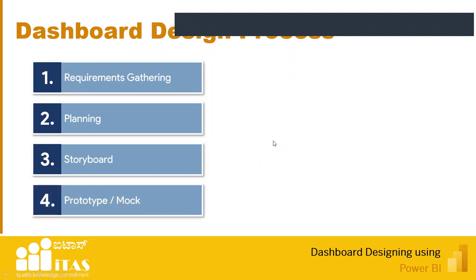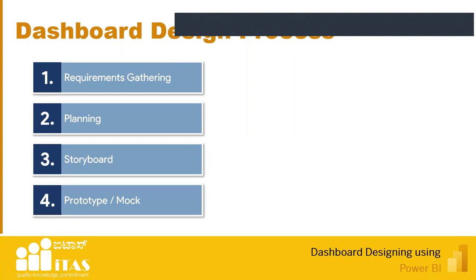And then we create a prototype. Prototype means a non-workable dashboard, where you have a dashboard which looks similar to what the final output is, but it won't be functional. Why we do this mock-up or prototype is that whenever we want to get approval, we should do this. Suppose you develop the complete project and give it, and the client rejects it, then there is no point in developing the project. You know why?